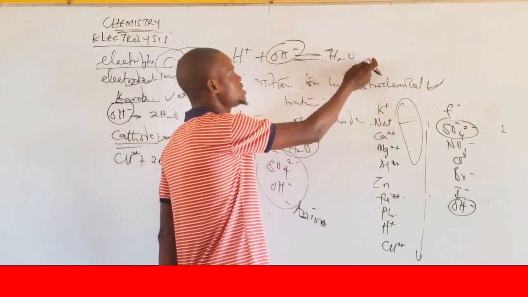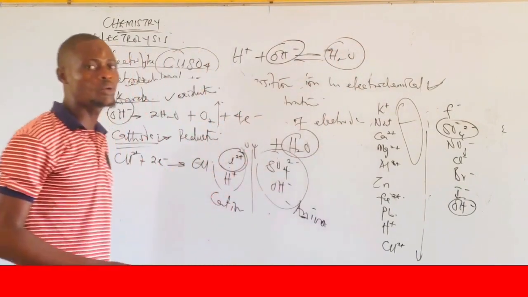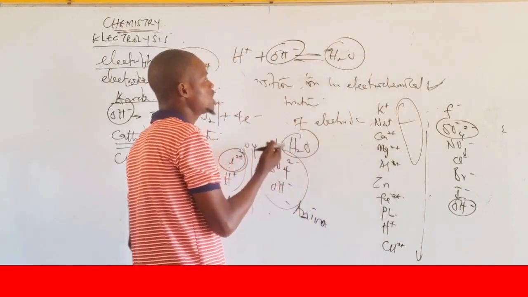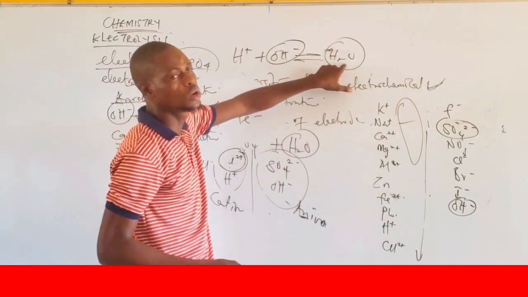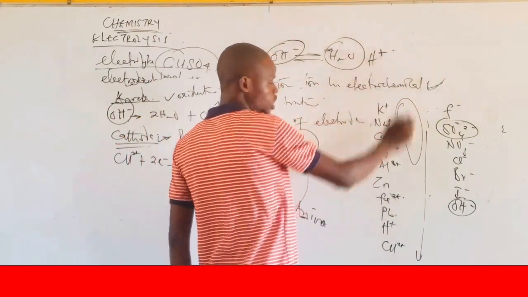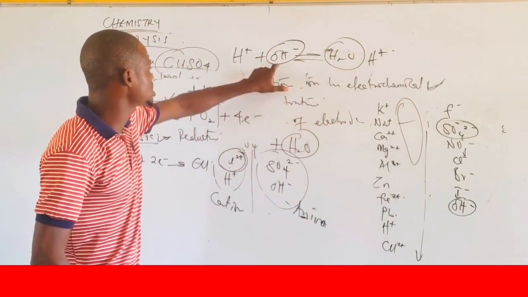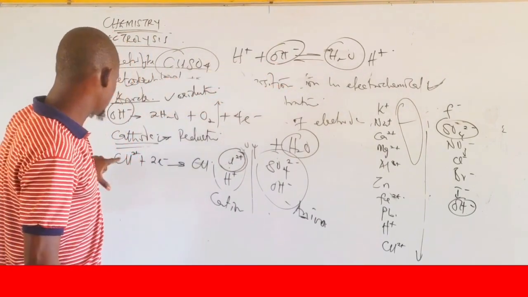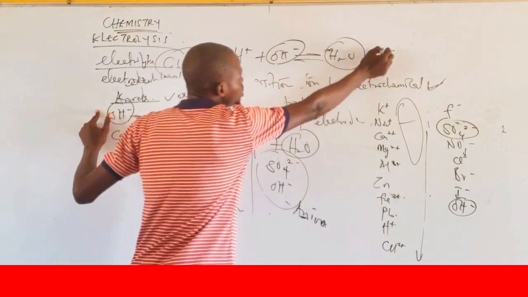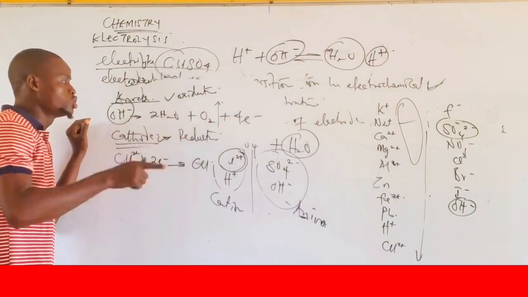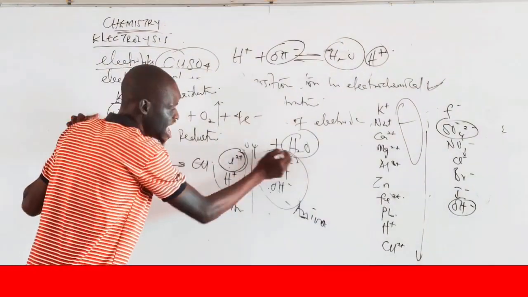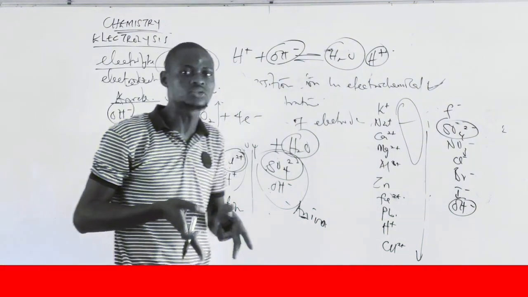It simply means water molecules will be dissociated to produce more hydrogen ions, because OH⁻ is discharged. Where is it discharged? It is discharged at the anode. So if OH⁻ is discharged, more hydrogen ions will be produced at the anode compartment. Don't forget that at the anode compartment, SO4²⁻ is still standing there.